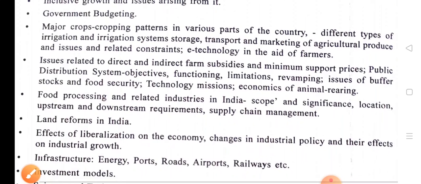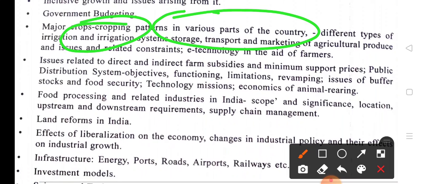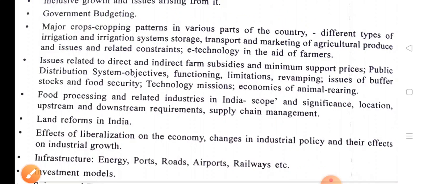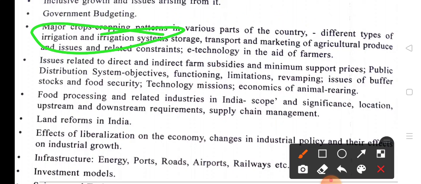This cropping pattern is also related to geography, and it is most important for the Indian economy, because the farming sector is the primary sector of the Indian economy. There are different types of irrigation systems in India: from canals, from rivers, from submersibles, from motors, and from wells. These are the most important and different types of irrigation systems in India.